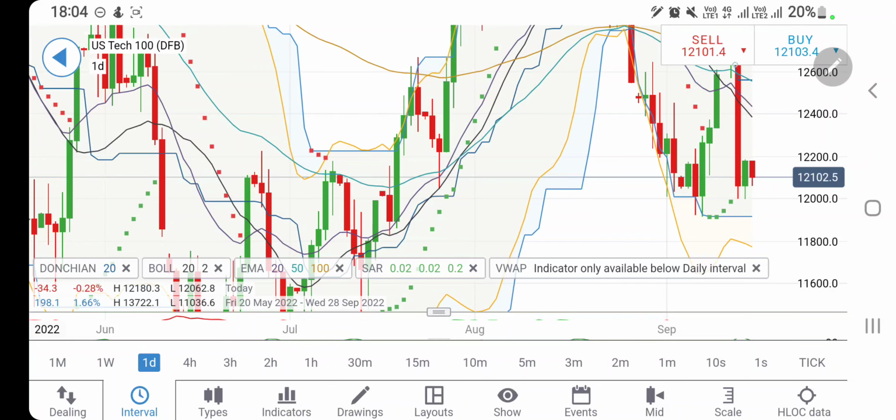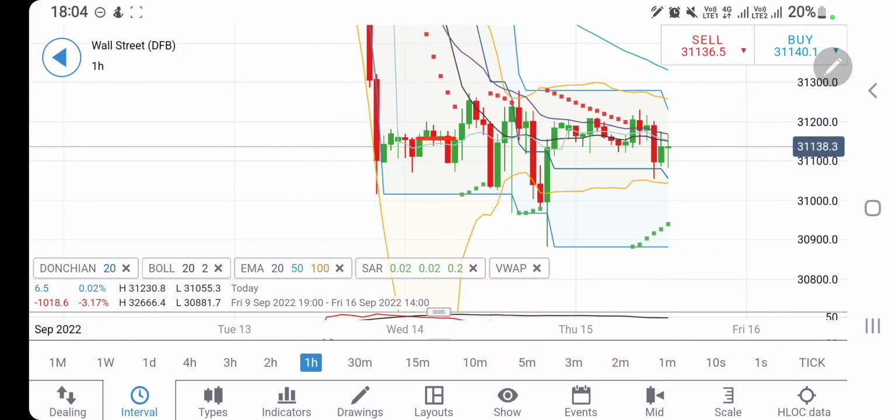Let's have a look at Dow Jones now. Dow Jones, if you look, see lower highs, and the resistance there at 31,200 is very strong. Now it is trying to trade with this as resistance. At the same time, the support on the downside here at 31,050 is strong. Be careful of 31,050. Below this, you may see a good drop. Below 31,200, you can expect a little rise.